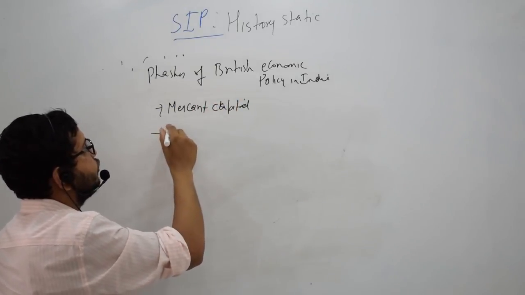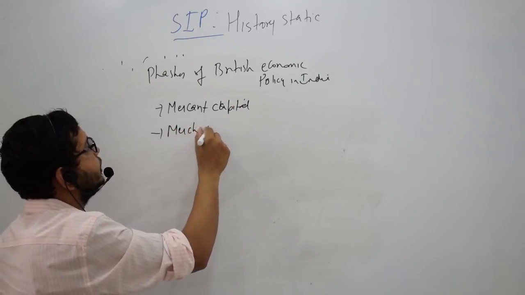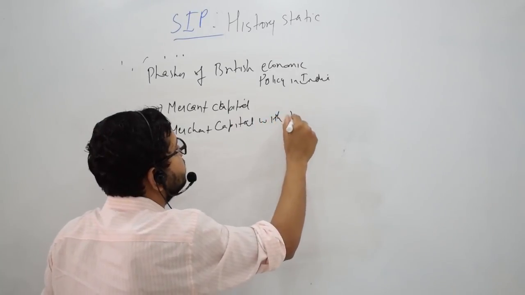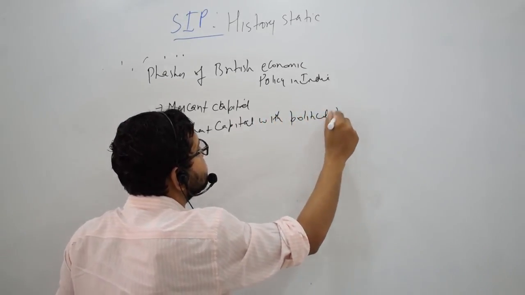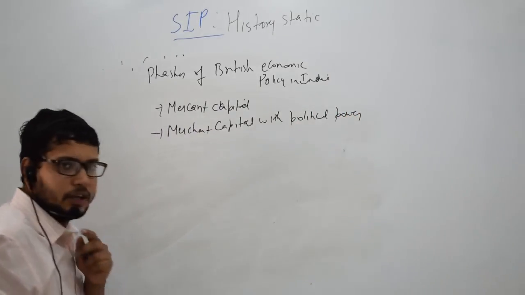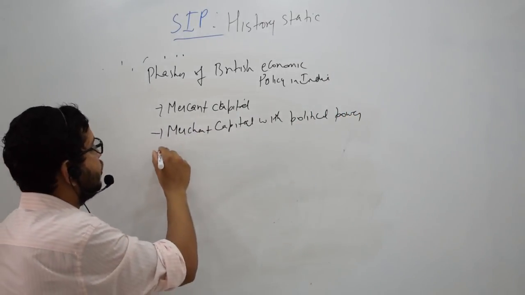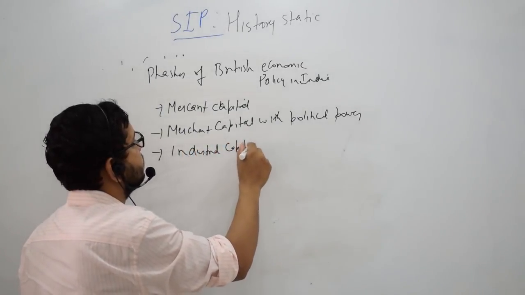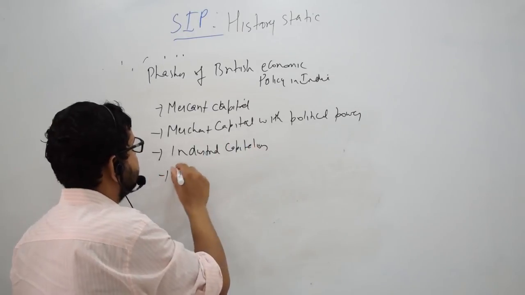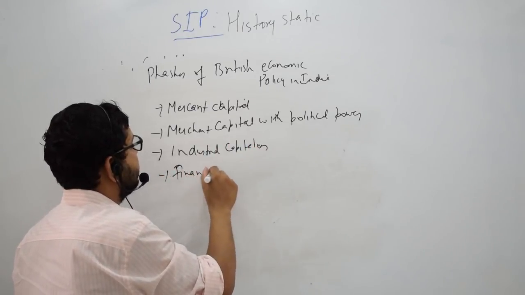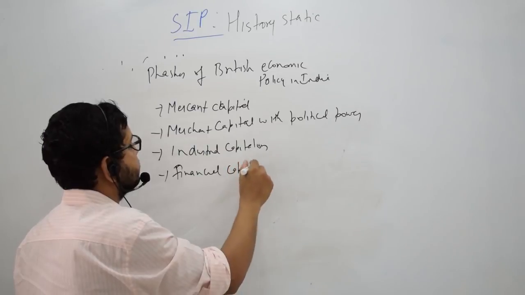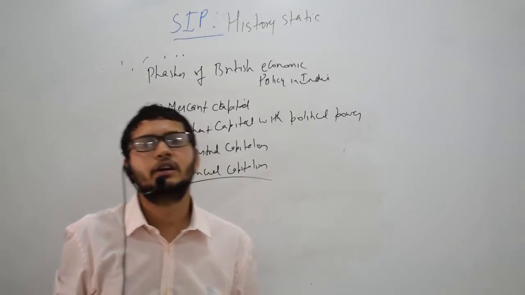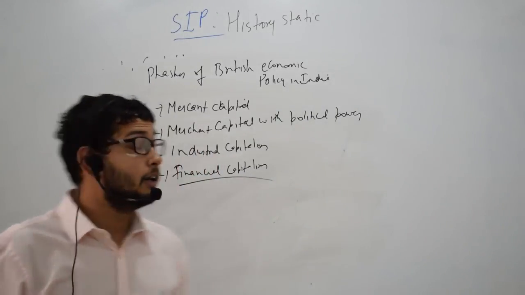The second stage was the stage of merchant capital with political power. The third stage was the age of industrial capitalism, and the fourth stage was the stage of financial capitalism. So we'll discuss each stage in a very detailed way.